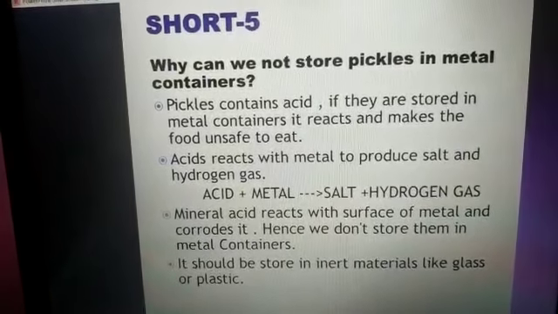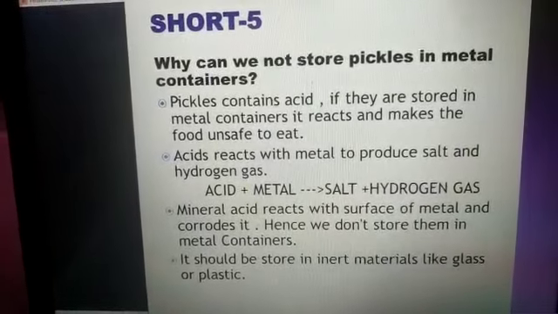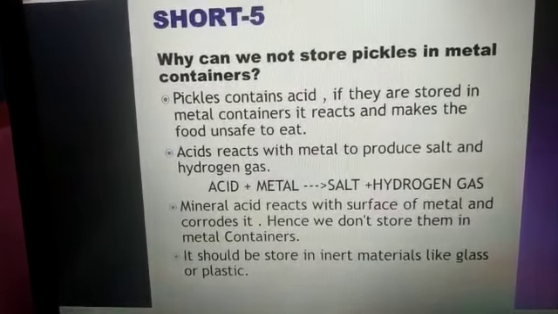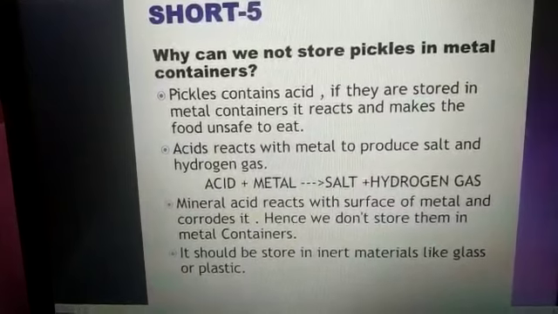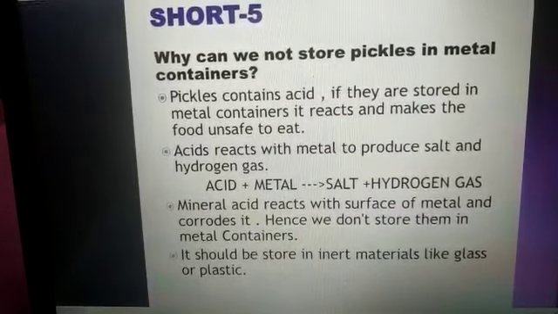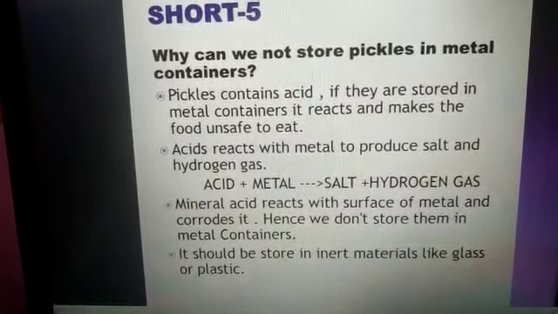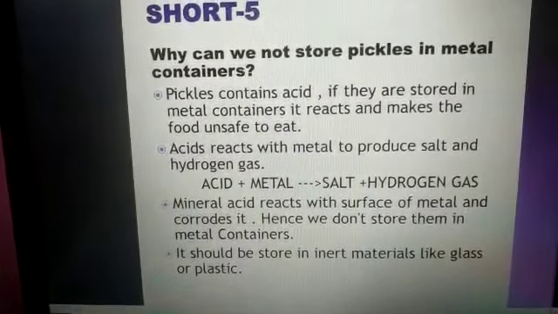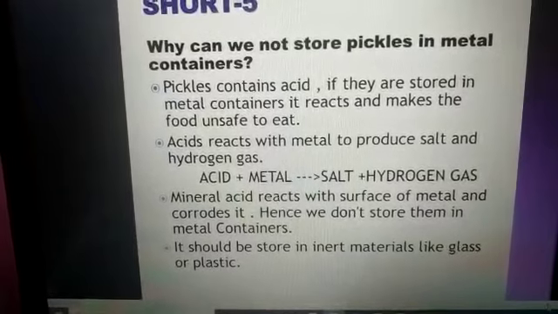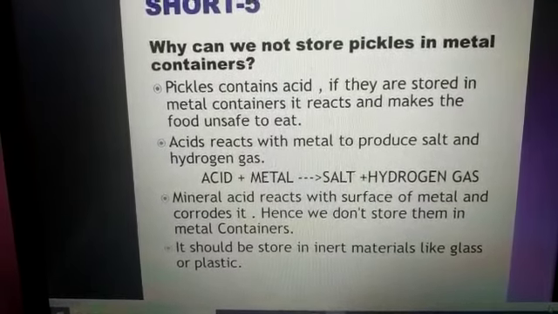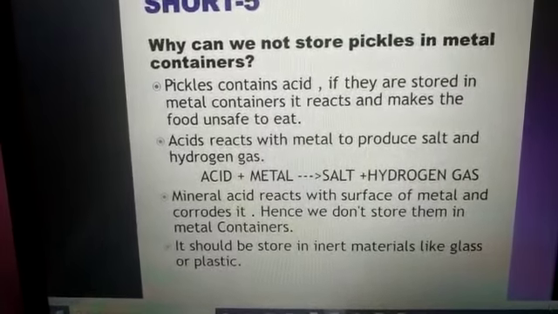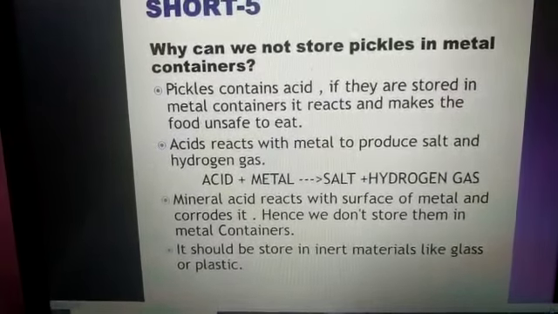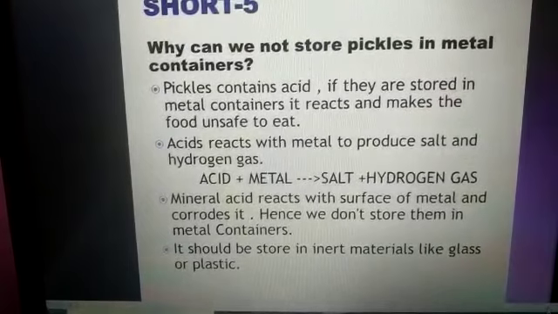Whether we take the example of mango pickle or chili pickle, they all contain some acids, because after fermentation, while preparing the pickles, some acids are generated. Pickle contains acids, although they are very little in amount. If they are stored in a metal container, the acid reacts with the metal. Here the reaction of metals with acids takes place, and the food is unsafe to eat.